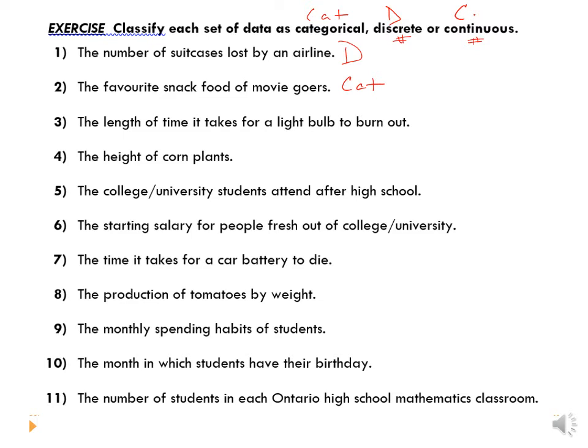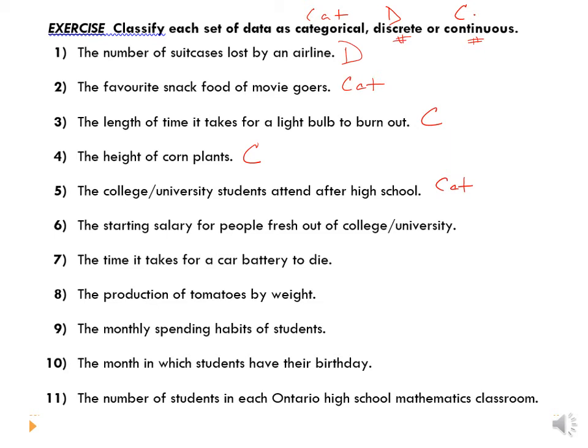The length of time it takes for a light bulb to burn out. Time, can you have half a minute? Of course you can. Continuous. The height of corn plants. Can you have half of a meter? Can you have half of a foot? Yes. Continuous. The college or university that students attend after high school. That is not a number for an answer. That is categorical.